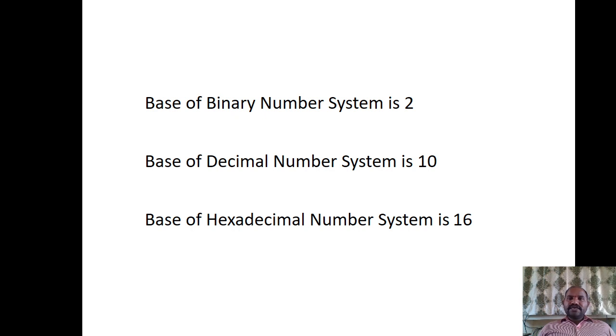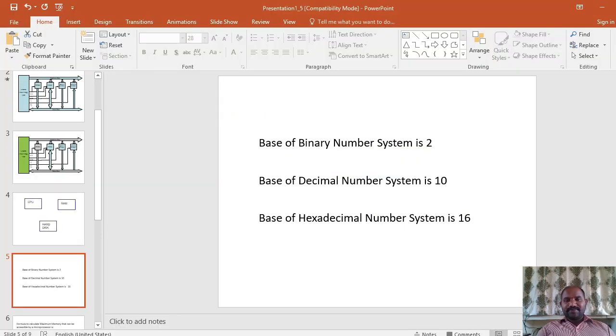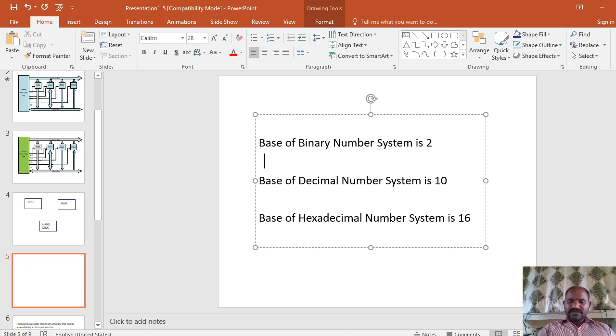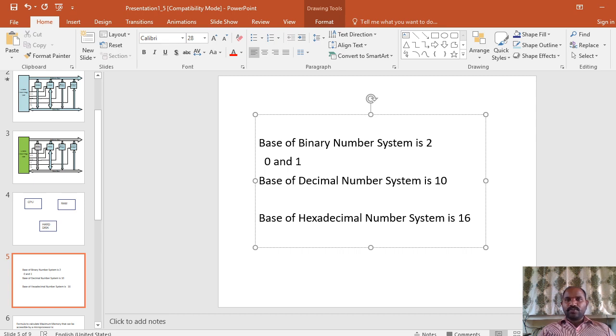How many digits are there in that particular number system? That indicates the base of that number system. So in the binary number system, using how many digits are we representing the quantity? Any value, that may be 5, 10, 1000, 2000, 10,000, whatever the value is, if you want to represent it using the binary number system, we use 0 and 1 only. With the help of 0 and 1, we represent any kind of value.